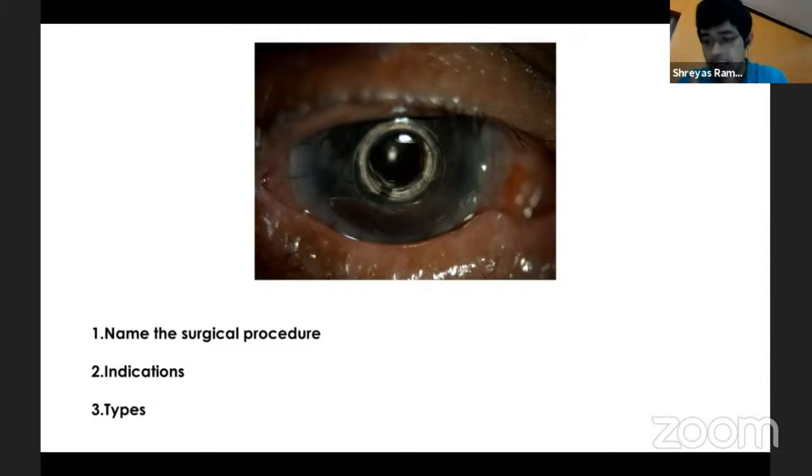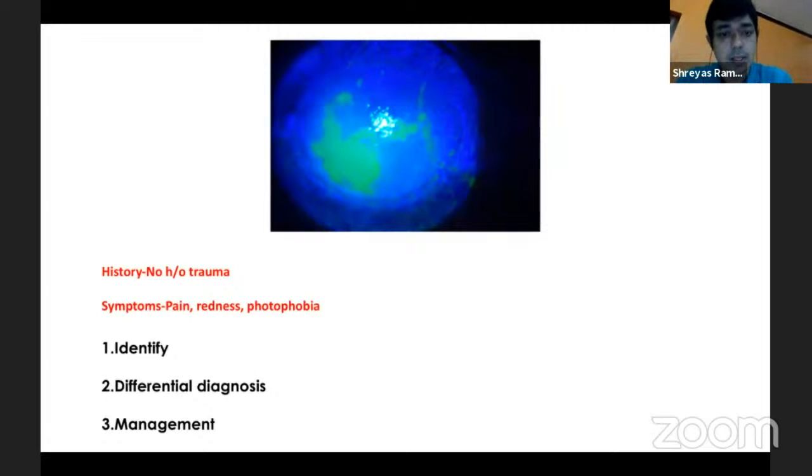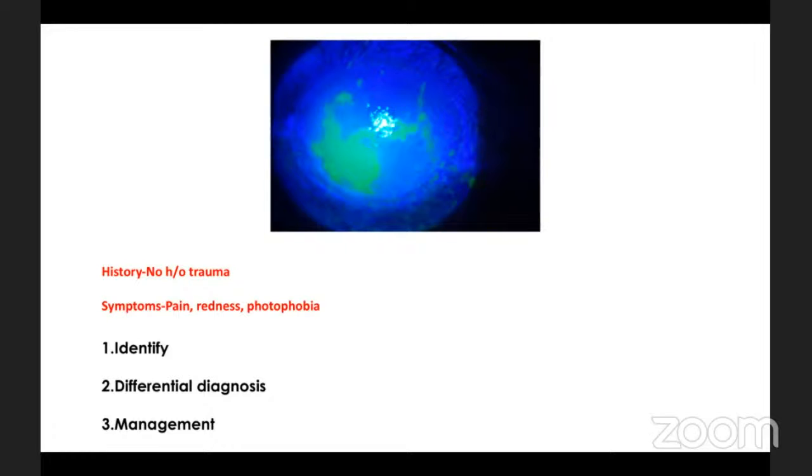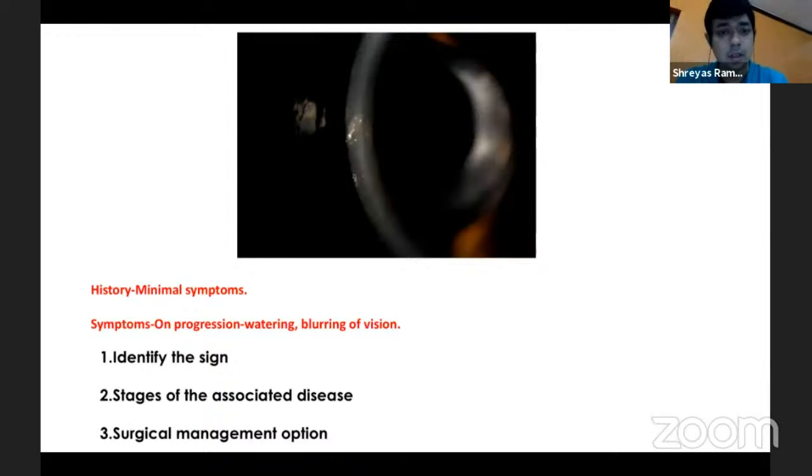Limbal stem cell deficiency, like chemical injuries and other reasons, are also the leading indications in our country for doing a type 1 keratoprosthesis. What is this ulcer? Geographical. Wonderful. So where do we get a geographic ulcer? Viral keratitis if it has been inappropriately treated with steroids. Excellent. Very good. Inappropriate treatment with steroids is a very common thing.